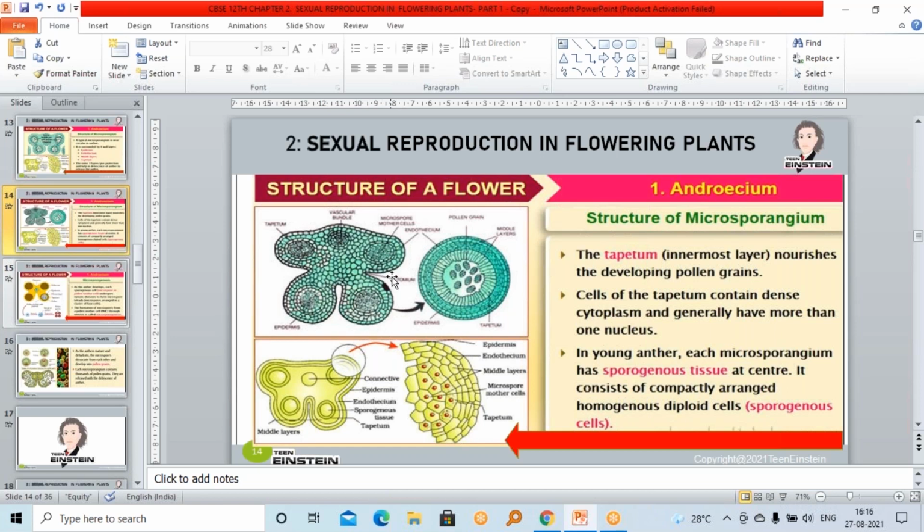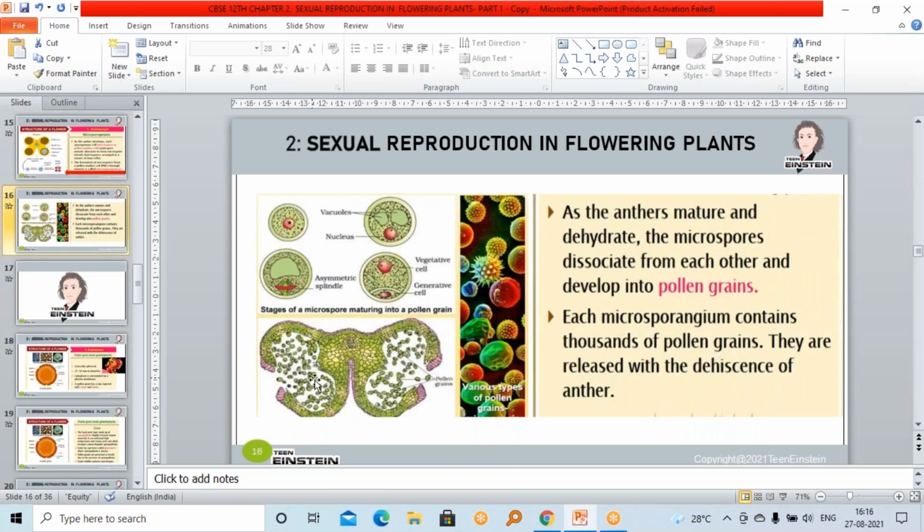Microsporangia are there, ma'am. Four or two? Two lobes. See, this is one lobe. I'll show you the structure clearly. See here, this is the structure. That is the time of dehiscence. Here you can see the structure.